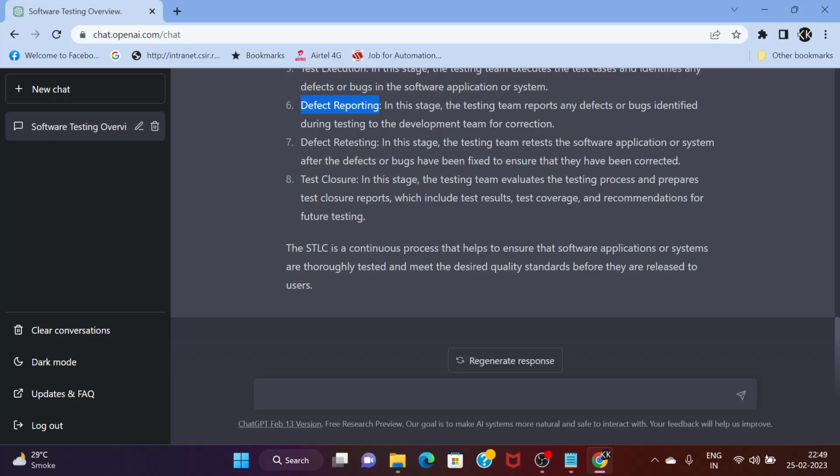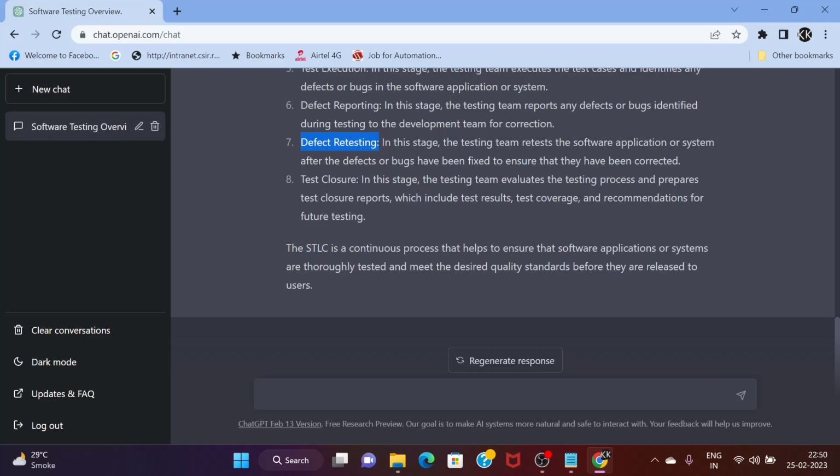During retesting, it can pass, or it can fail again and then we will have to reopen it. The seventh step ChatGPT has defined is defect retesting. Whatever defects we raised during test execution, we are now retesting because the dev team has addressed all those issues.